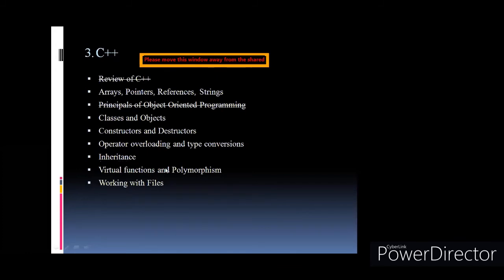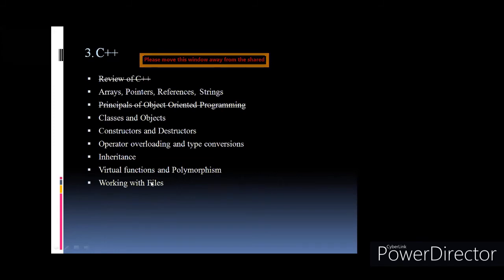Then virtual functions, polymorphism. In case of polymorphism, the one function, it has many forms. Like the function name is same, but by changing the number of parameters, by changing the return type, we can create new function, okay, which has the same name. So that polymorphism is very important. They can ask you definition of polymorphism. So in that also, just try to give the example.